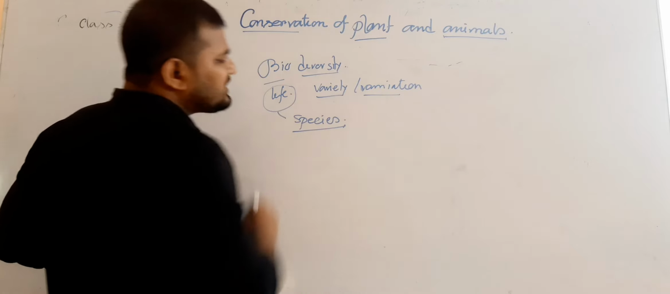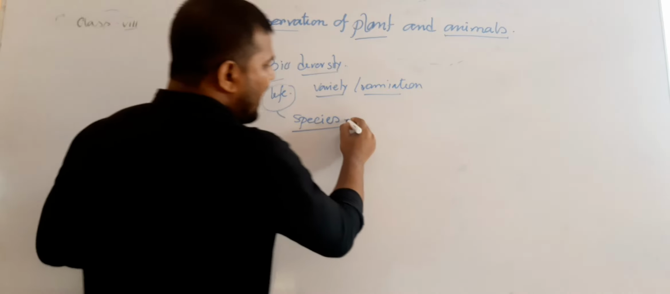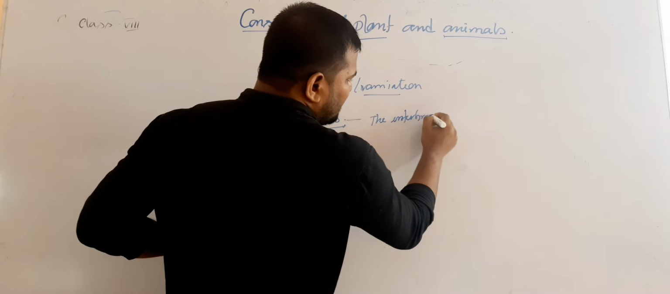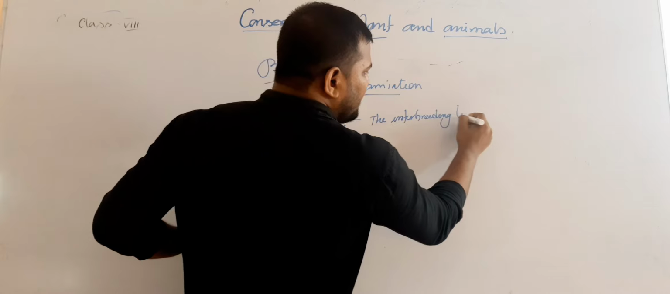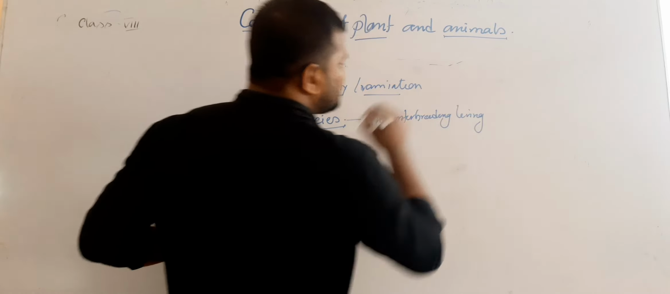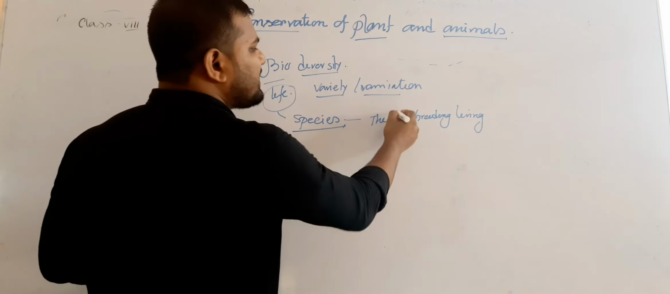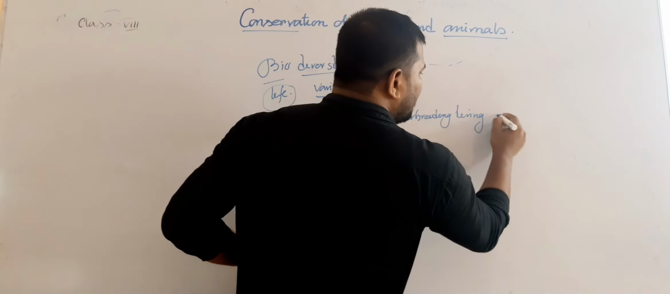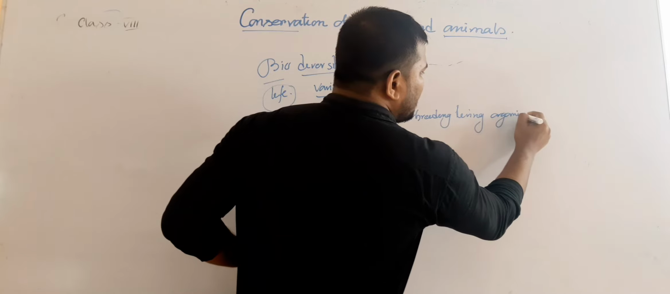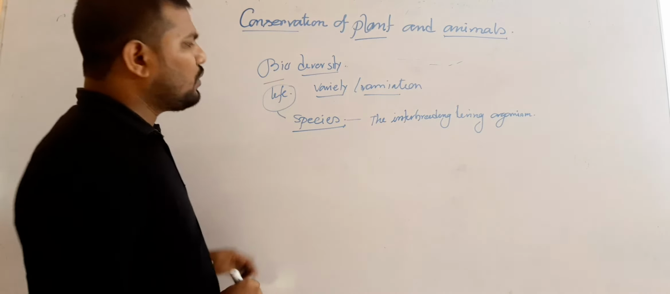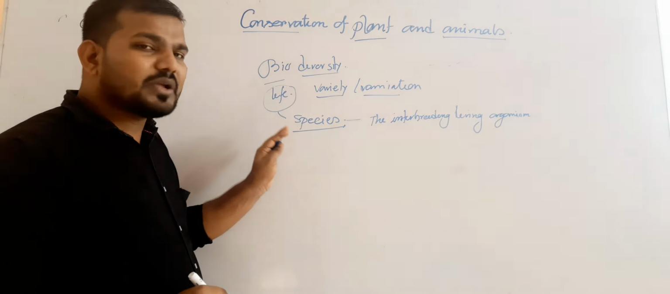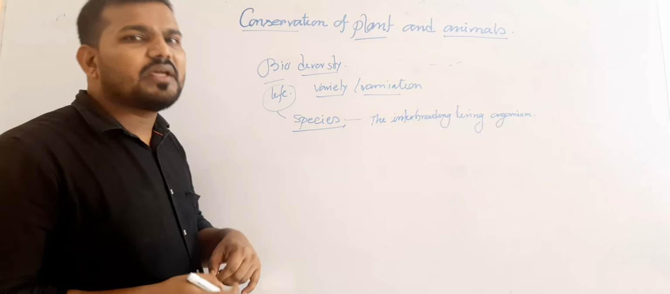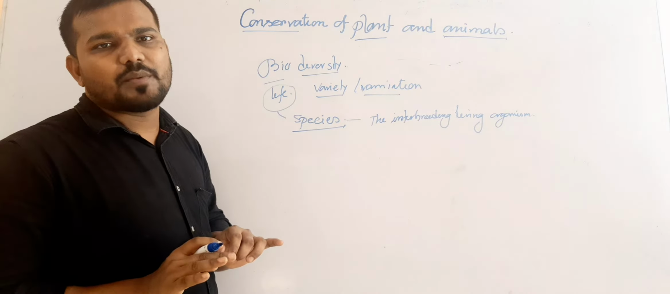Species. What is species? Species means the interbreeding living organisms, or the organisms which can reproduce in their mating process, that is known as a species. So what will be the biodiversity? Biodiversity means different types of species present in a particular region, that is known as biodiversity.